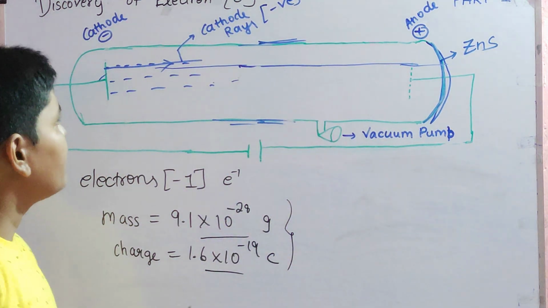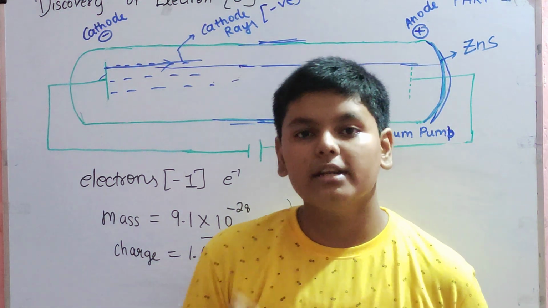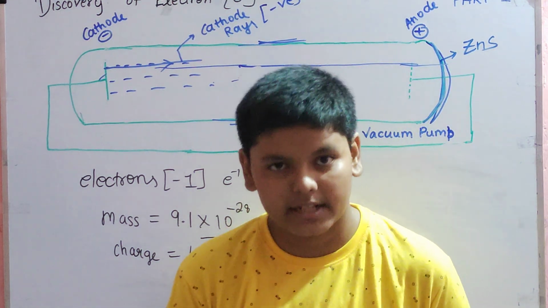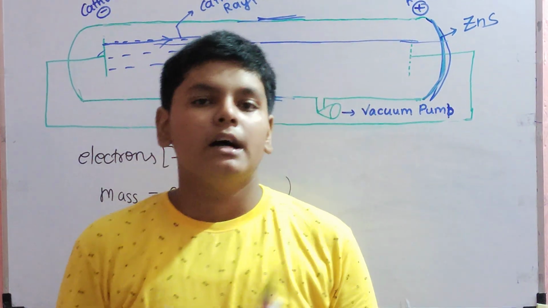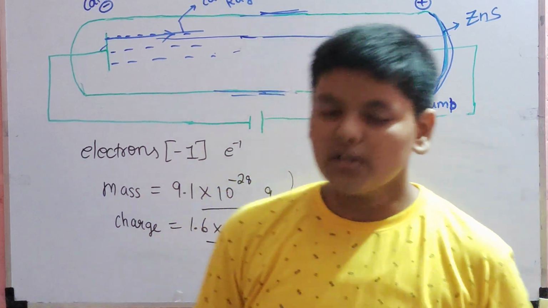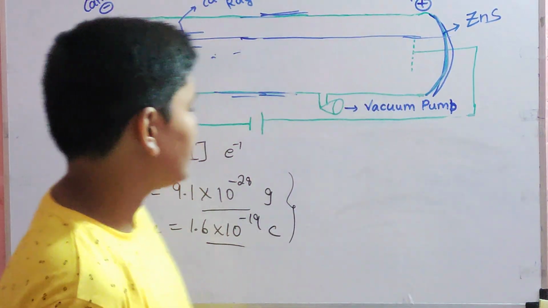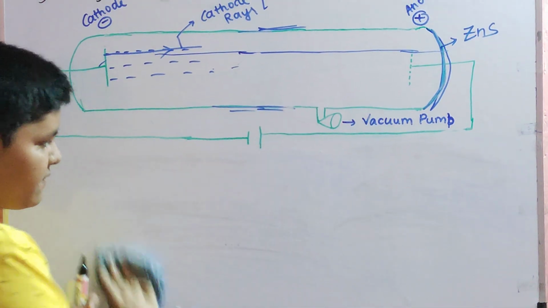While doing this experiment, J.J. Thomson remarked that the electron is not the only subatomic particle inside an atom; there are two more. Then comes the discovery of the proton. It was not such a big deal, because the electron has a negative charge.